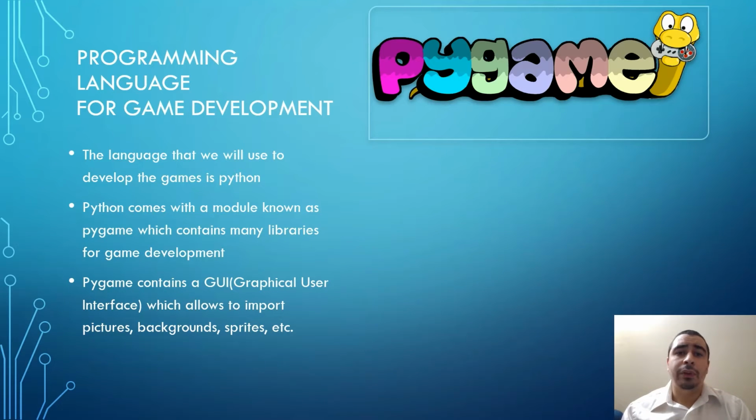Now, we will be using the language called Python. Python is a programming language that we're going to be using to program the games. Inside Python, Pygame is a module that contains libraries that allow us to import GUI. GUI stands for Graphical User Interface. What that does is it allows us to import pictures, images, our background, and sprites, which are the gaming characters that we will be using. Now, open source means the user can modify it in whichever way they like.